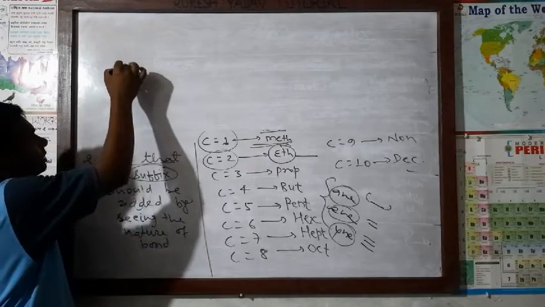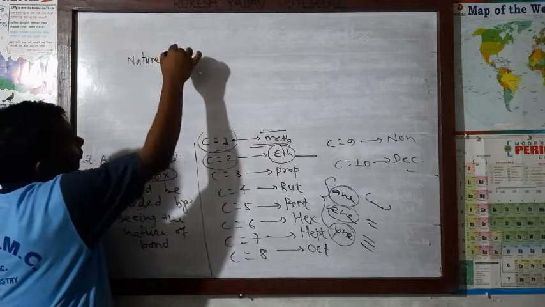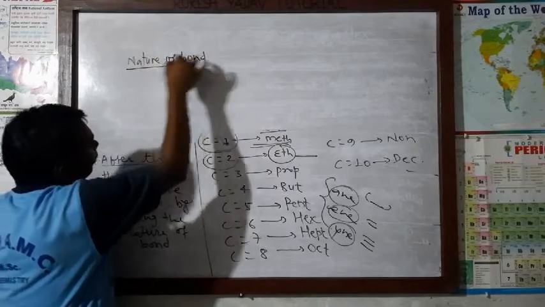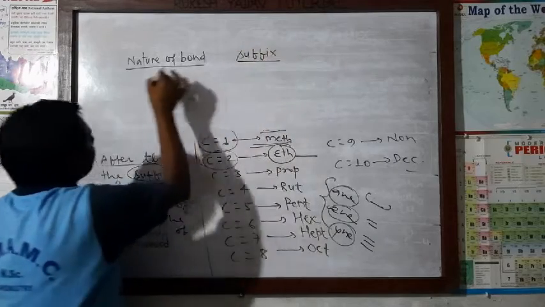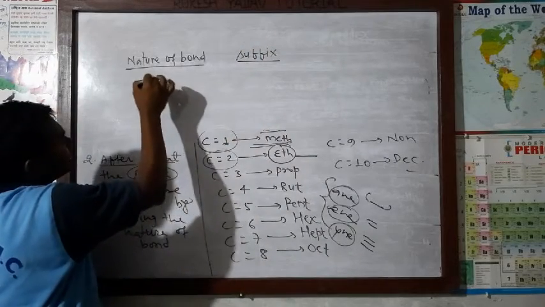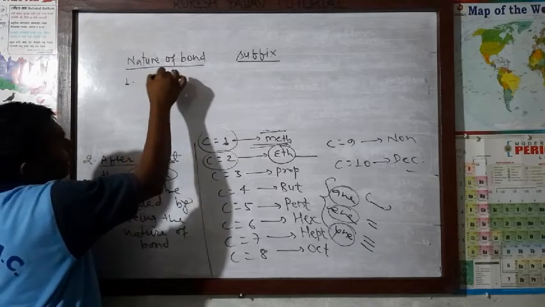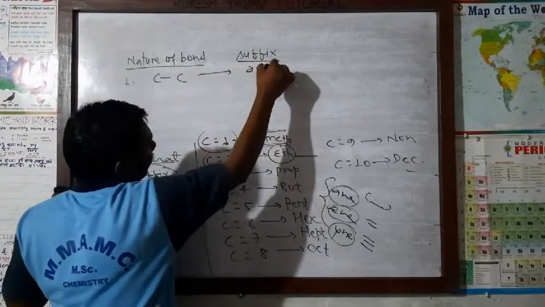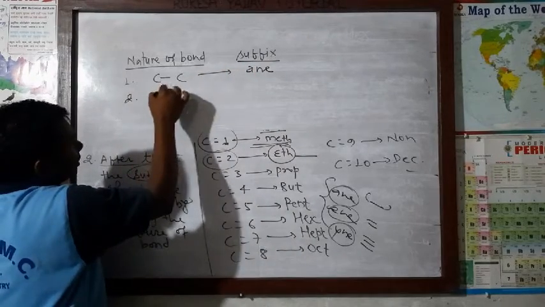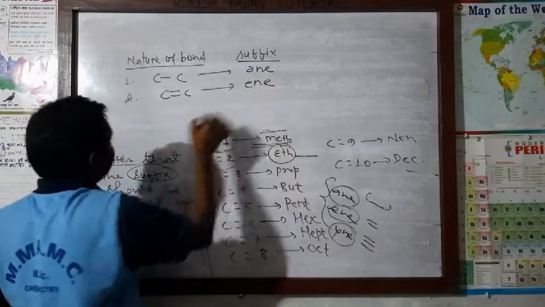The suffix depends on the nature of the bond. If there is a single covalent bond between the carbon atoms, the suffix will be ane.